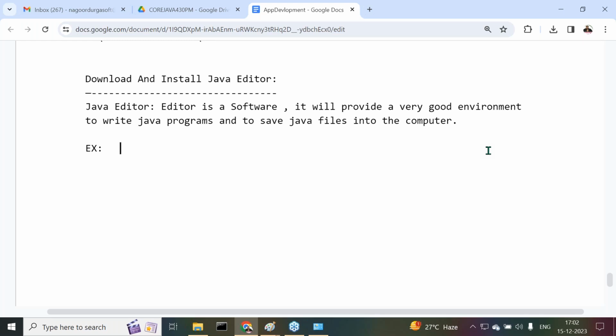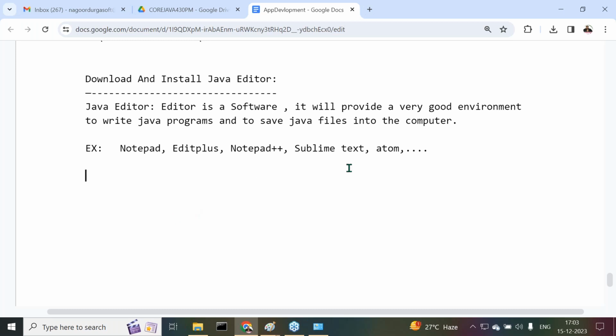Notepad is also acting as an editor. Edit Plus is also acting as an editor. Notepad++ is also acting as an editor. Sublime Text is also acting as an editor. Atom is also an editor, and so on. So many editors are available. All these are acting as editors only.